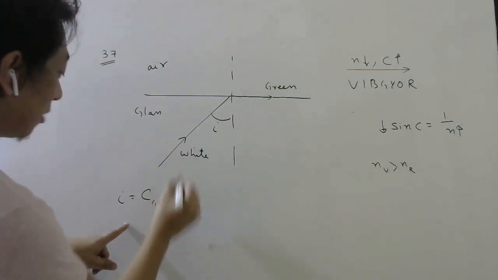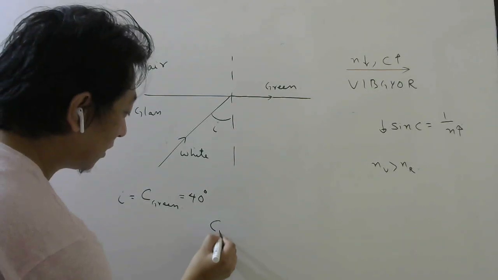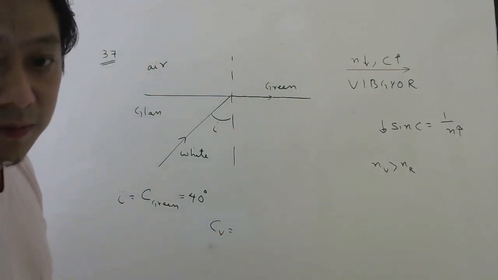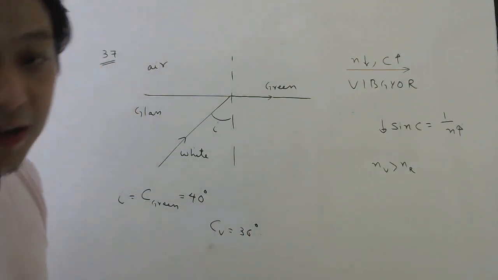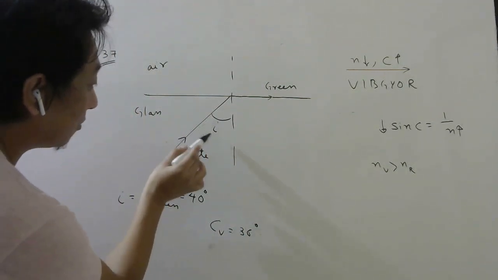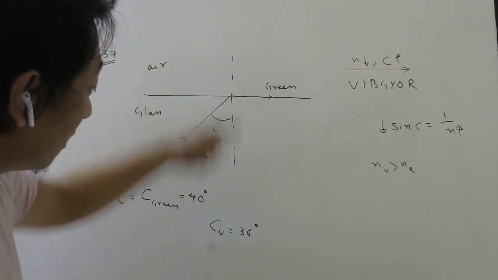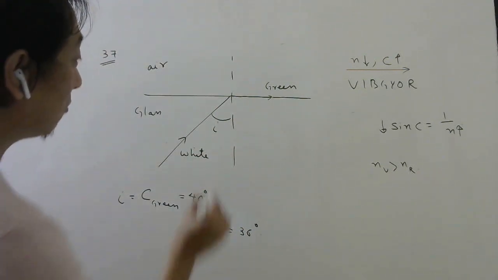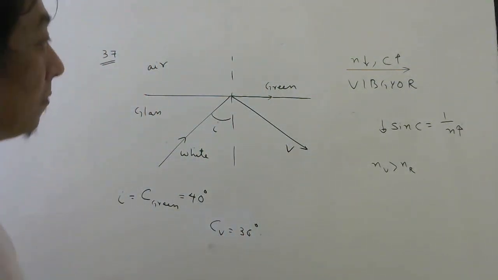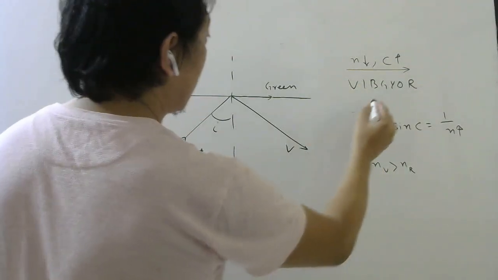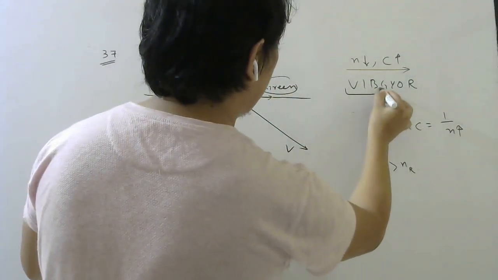So let us say right now this angle of incidence is 40 degree. For violet critical angle will be less than this, because this is for green, so let's say 36 degree for violet. That means this angle of incidence, which is 40 degree right now, will be greater than critical angle for violet. So violet will suffer TIR. After violet, this will also suffer TIR. So up to where TIR will be suffered? Since this is green, these colors will suffer TIR.